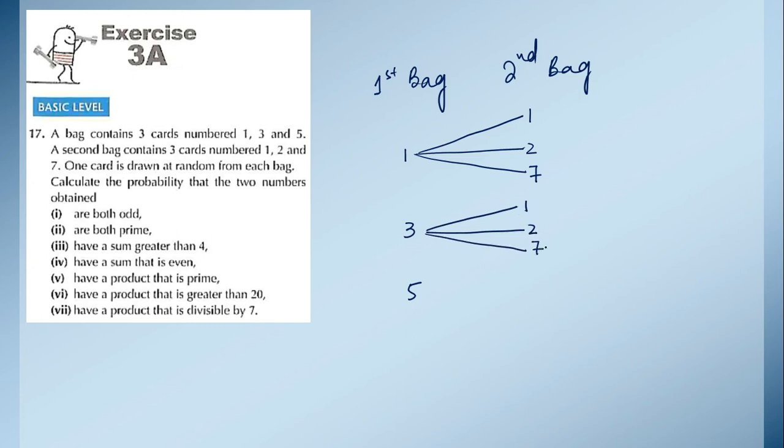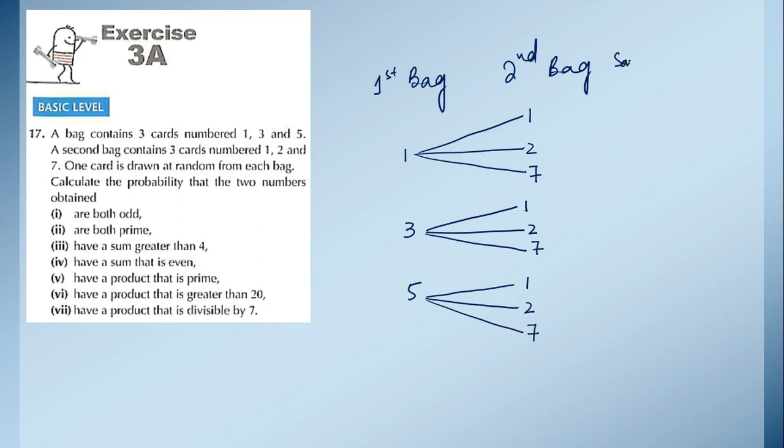Similarly, if it is 5, from the second bag we can get 1, 2, or 7. Now we will write the sample space here.